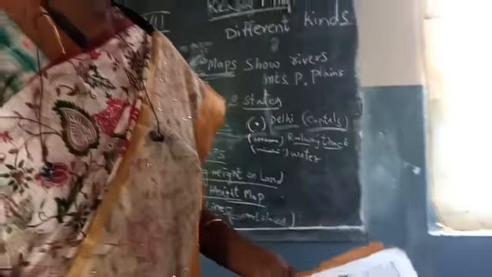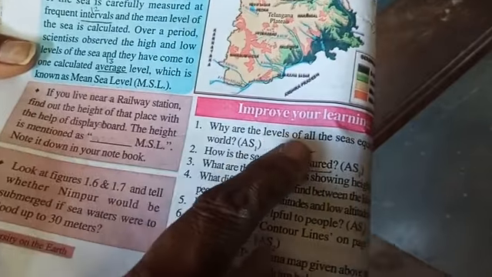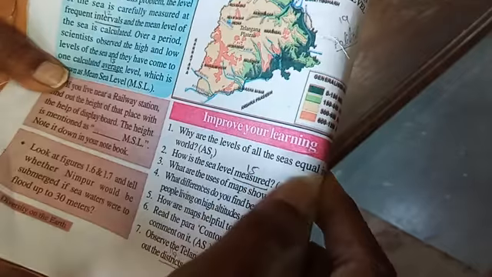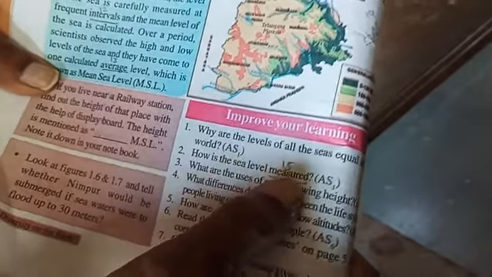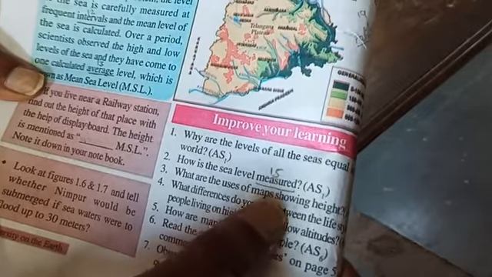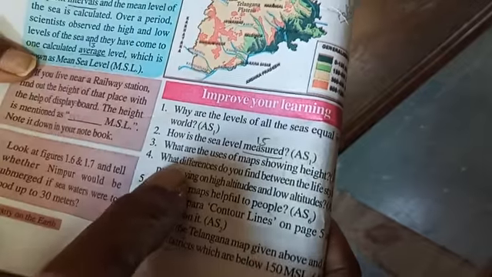Now we will see the assignment. Learn these question answers. Why are the sea levels all equal in the world? What do you mean by sea level measured? What are the uses of maps showing heights?